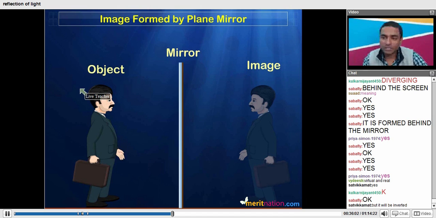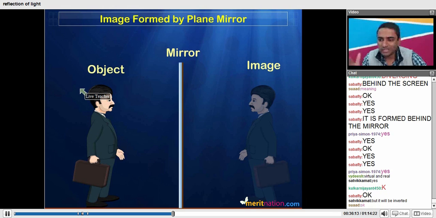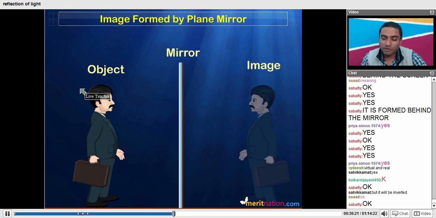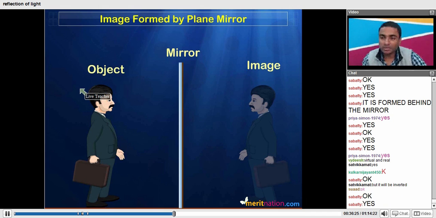Therefore, if you place a screen at the location where the reflected rays are actually meeting, you will obtain the image of that object on the screen. I hope you now understand why we talk about the screen: we are not able to obtain the image on the screen, therefore it is a virtual image. The exact reason is that the rays are actually not meeting.